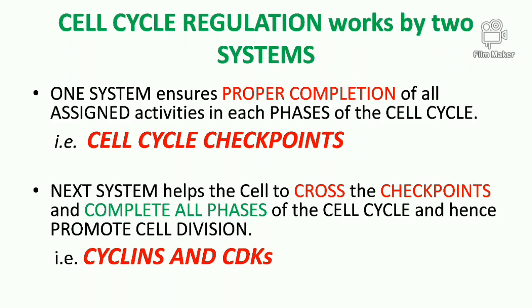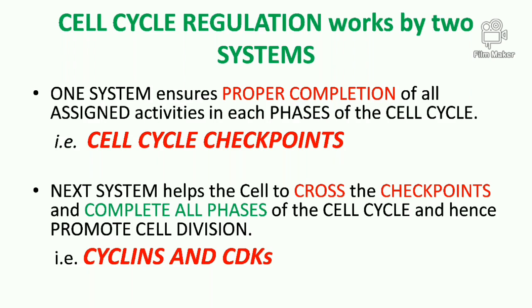The regulation of the cell cycle works by two systems and the involvement of various molecules. The first system is the one that ensures the proper completion of all the assigned activities in each phase of the cell cycle, which we know as the cell cycle checkpoints.